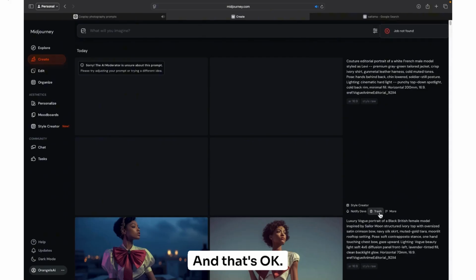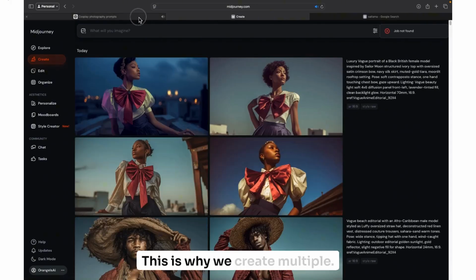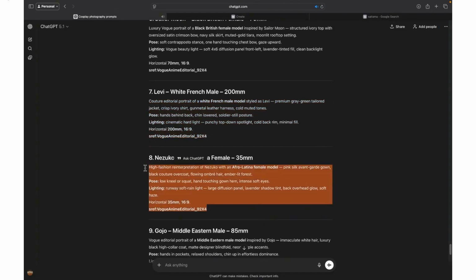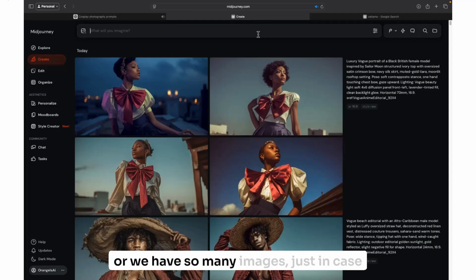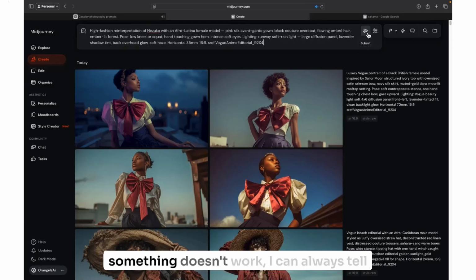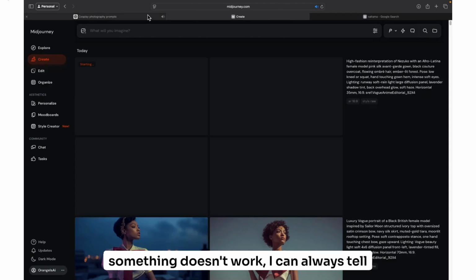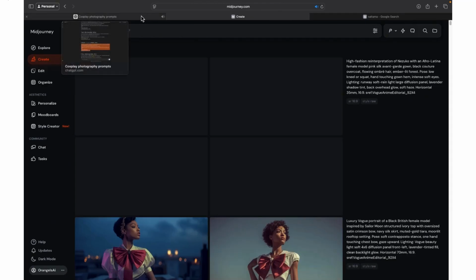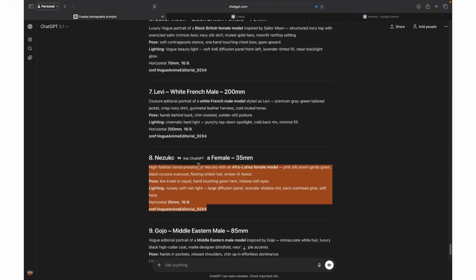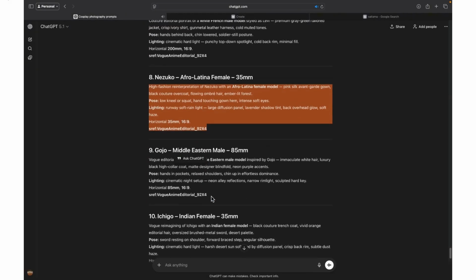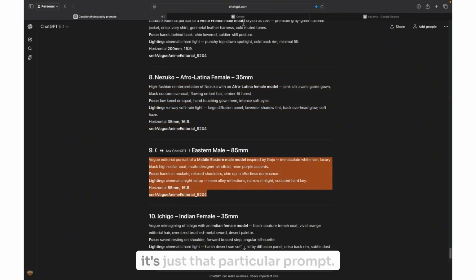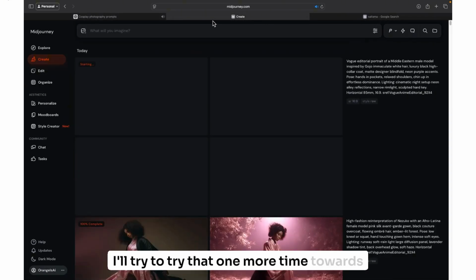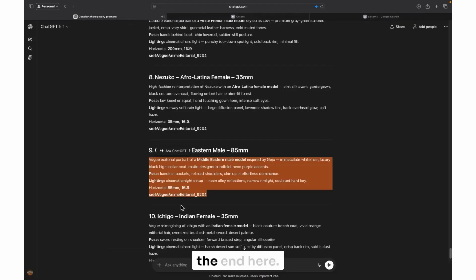And that's okay. This is why we create multiple images, because just in case some doesn't work, I can always tell ChatGPT to recreate it. Okay, looks like that's good. So it's nothing going on with MidJourney. It's just that particular prompt. I'll try that one more time towards the end here.